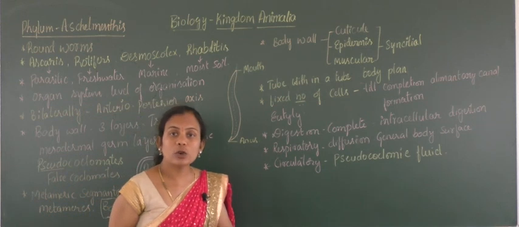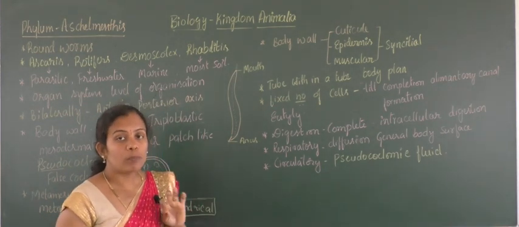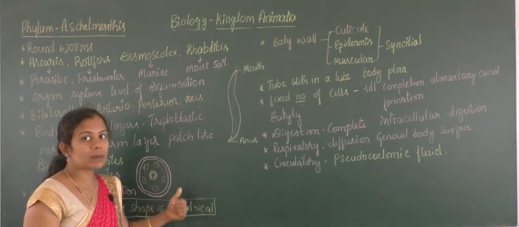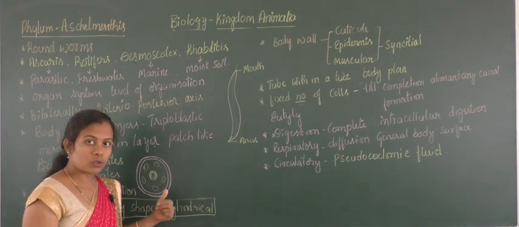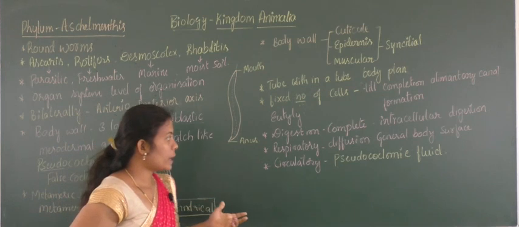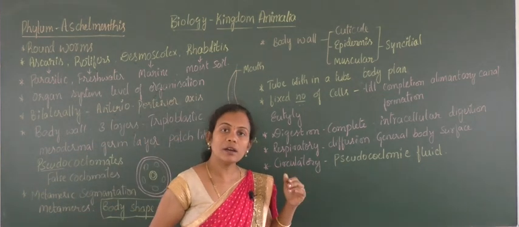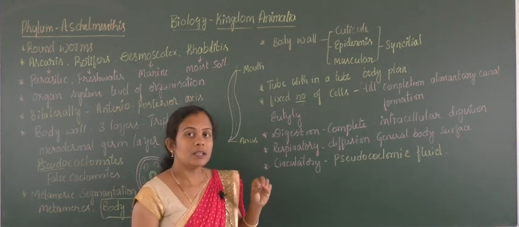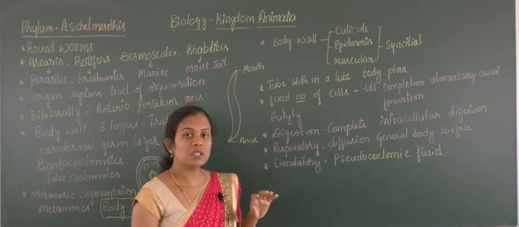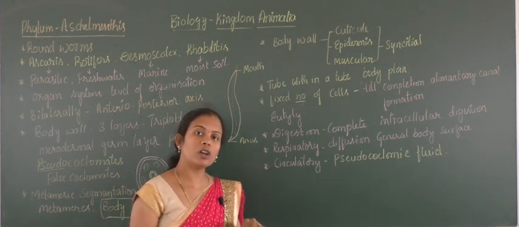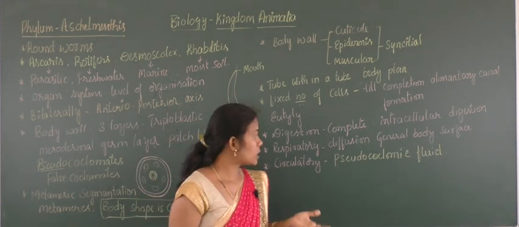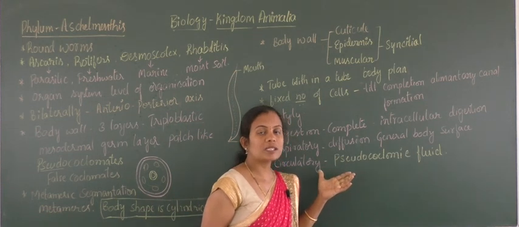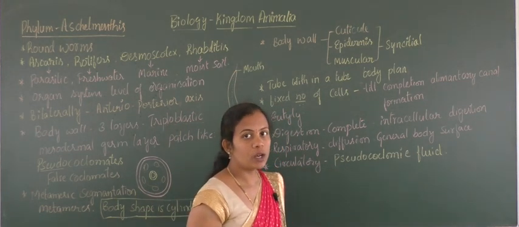The body fluid is pseudocoelomic in nature, as it is supplied in the pseudocoelomate region. So there is no requirement for any other type of body fluid. Directly the pseudocoelomic fluid helps in the supply of nutrients from one organ to the other. The supply takes place by this method only.